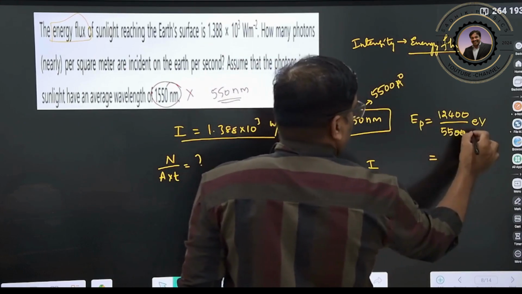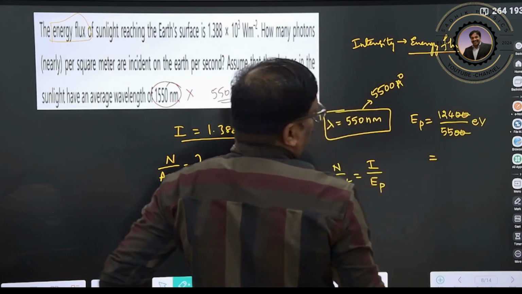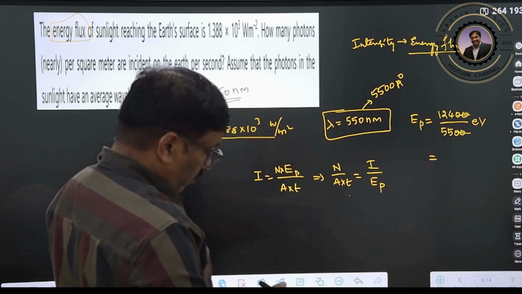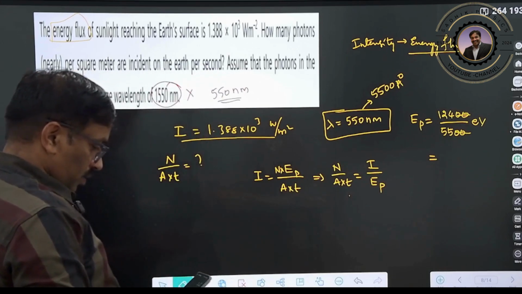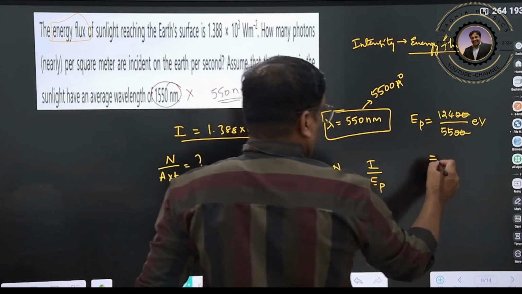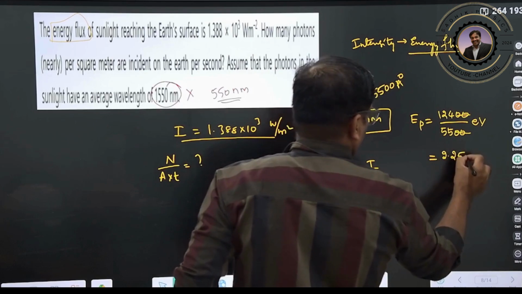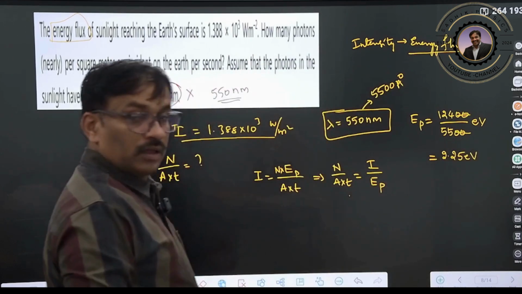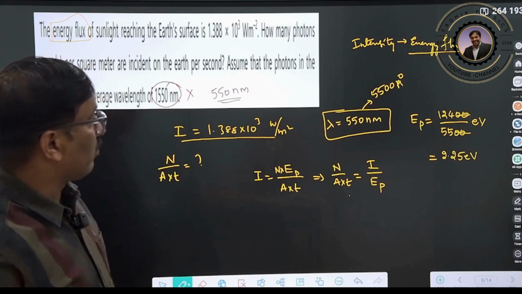Clear? So these two zeros cancel, so 124 by 55, you can rewrite it as 2.25 electron volt.